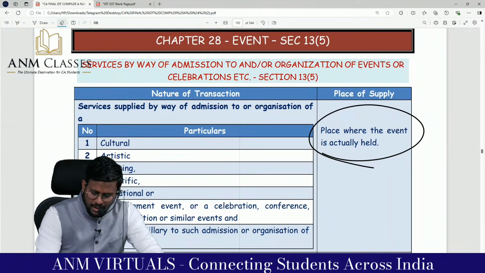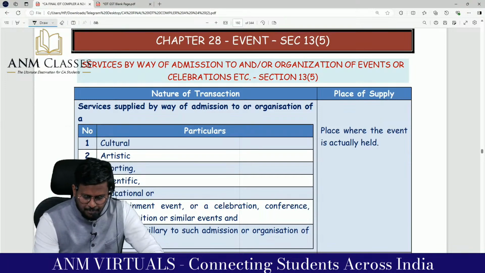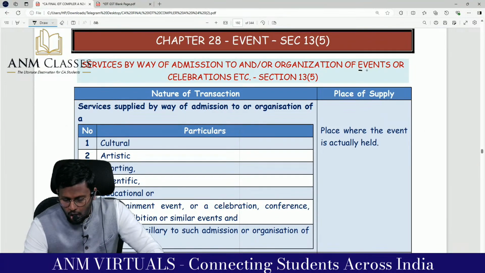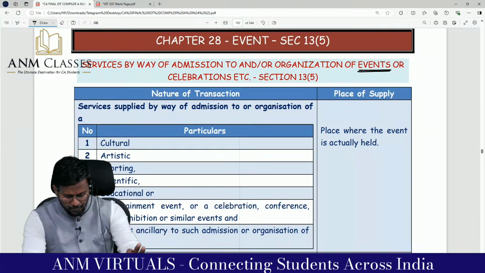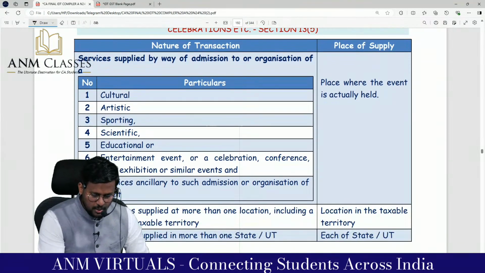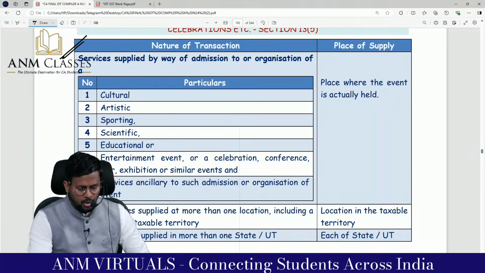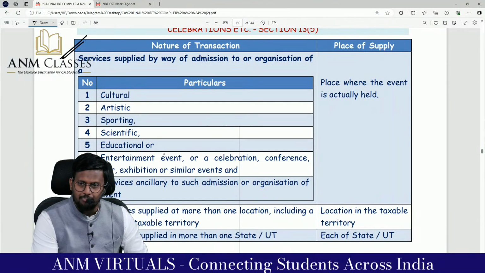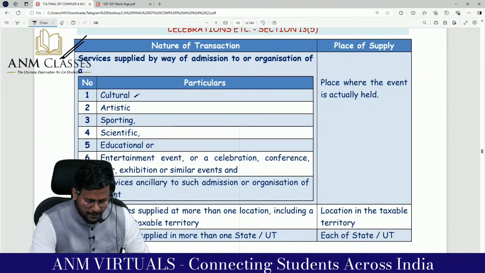I am coming to the next one called 13.5. Service by way of admission to or organization of event or celebration, as per 13.5. Nature of transaction part: service supplied by way of admission to or organization of CAs. Please see the event. What are the CA?